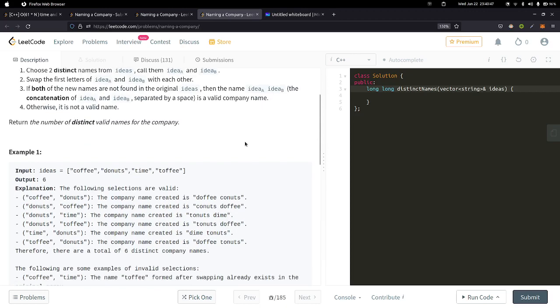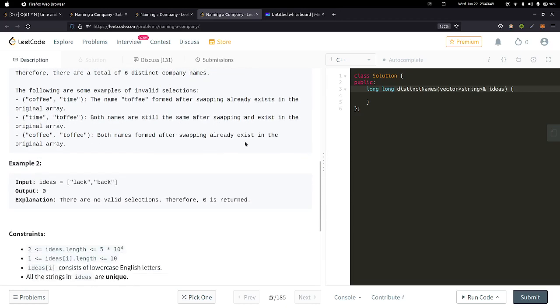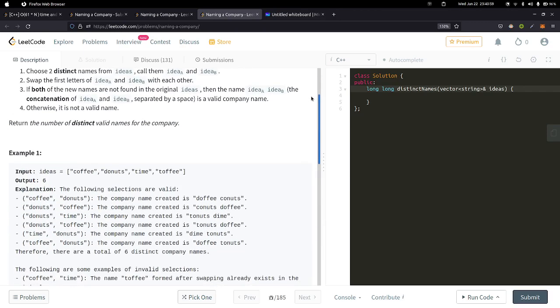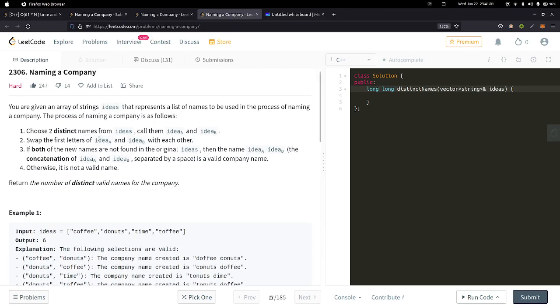Okay. So we have a few examples, and one more thing to note here is that all strings in ideas, the given array of strings, are unique. So there won't be a situation in which we choose two strings at different indices and they end up being the same string, right?